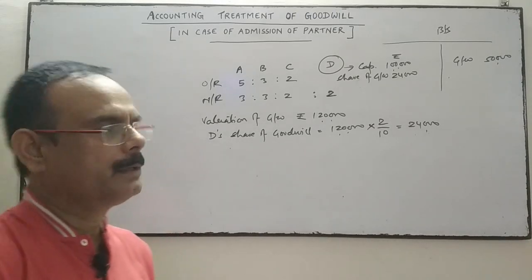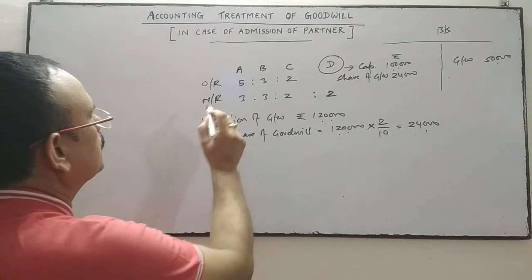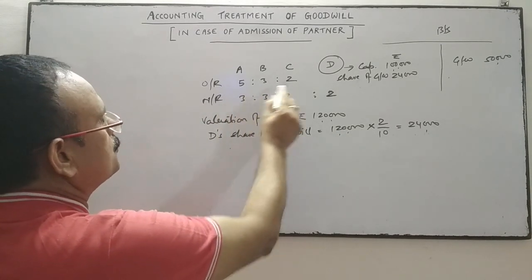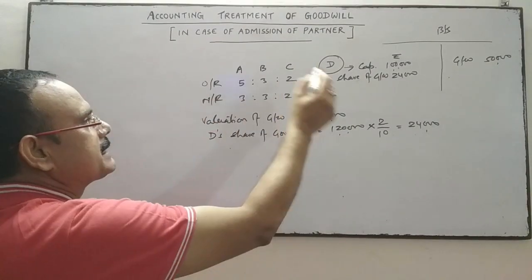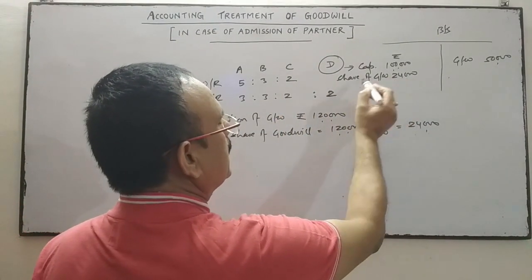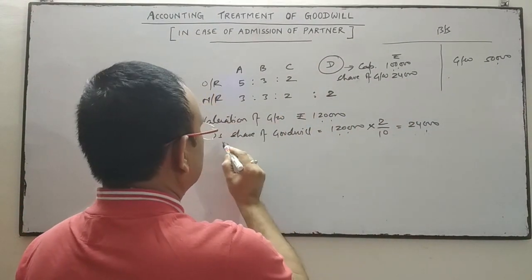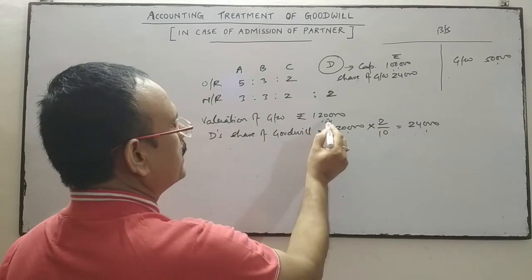Okay. So the question is very simple. Old ratio is 5:3:2. New ratio is 3:3:2:2. D has given 1 lakh as capital and his share of goodwill, and the goodwill of the firm is valued at 1,20,000.